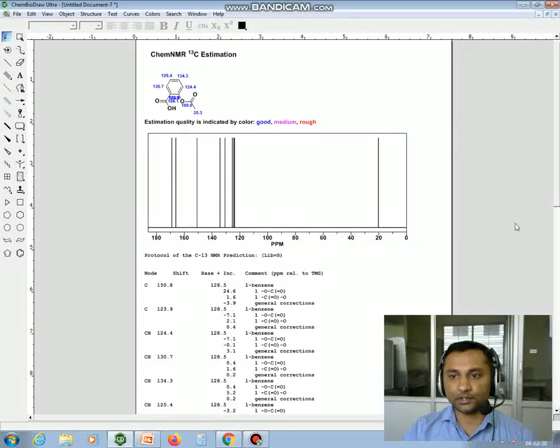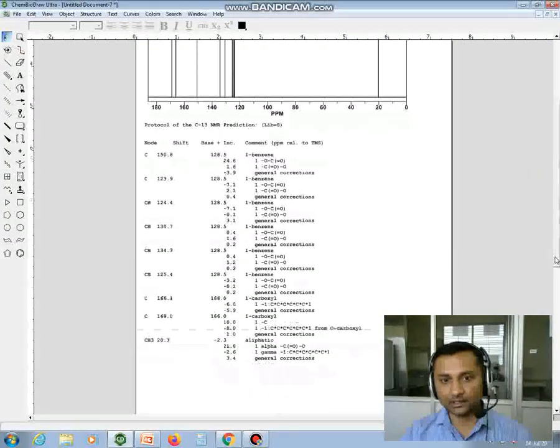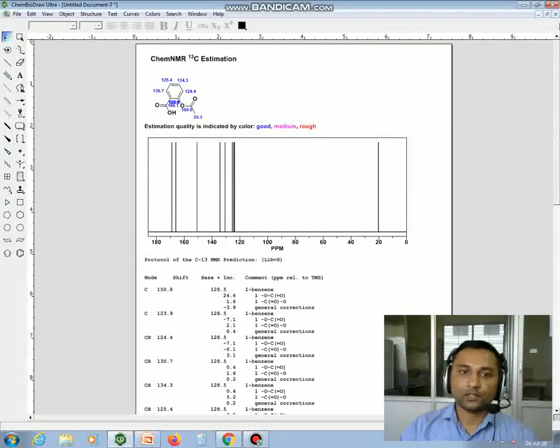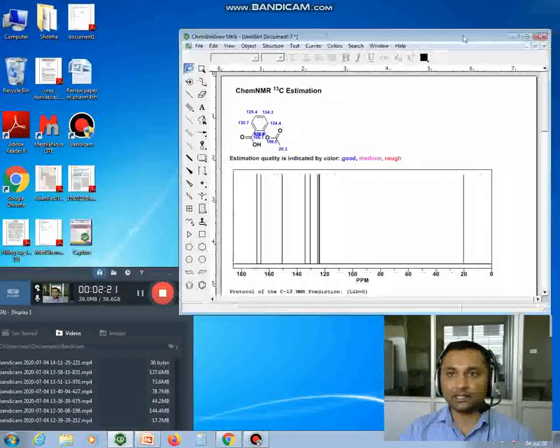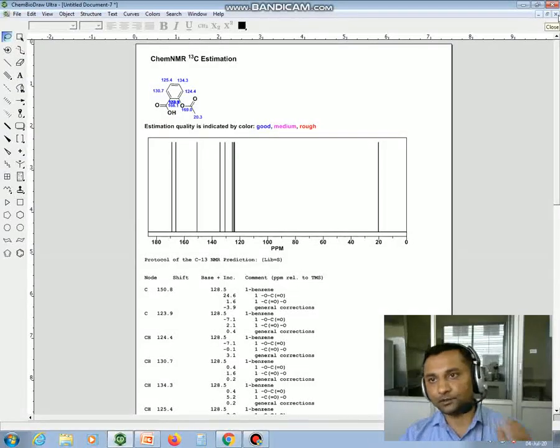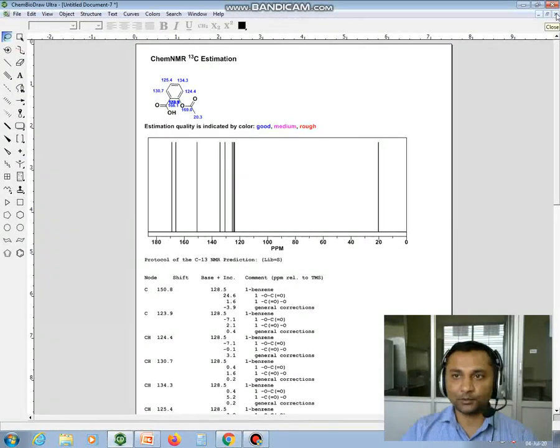And if you want to check the information, all the information is given for this molecule. So by utilizing this software, you can get the NMR as well as C13 NMR for this. But that is just to get the idea. Don't use these NMRs in your manuscript or your thesis work. Okay.